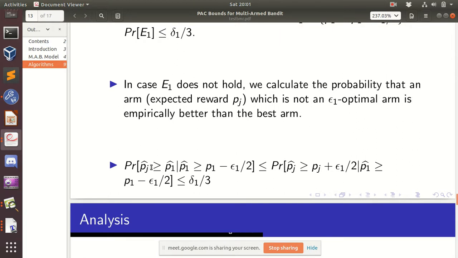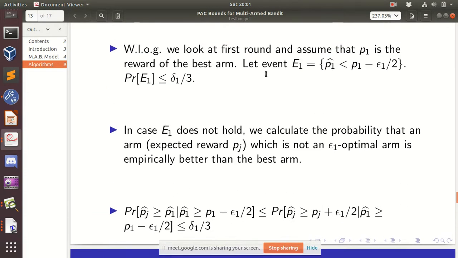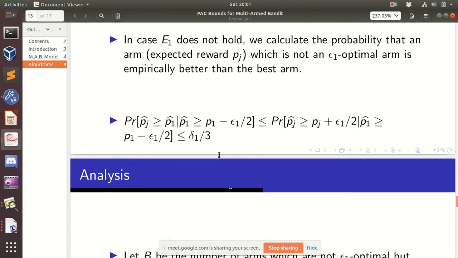The probability that the empirical mean of j is greater than the empirical mean of 1, given E1 complement, is less than or equal to the probability that Pj cap is greater than or equal to Pj plus epsilon 1 by 2. Why is this necessary?